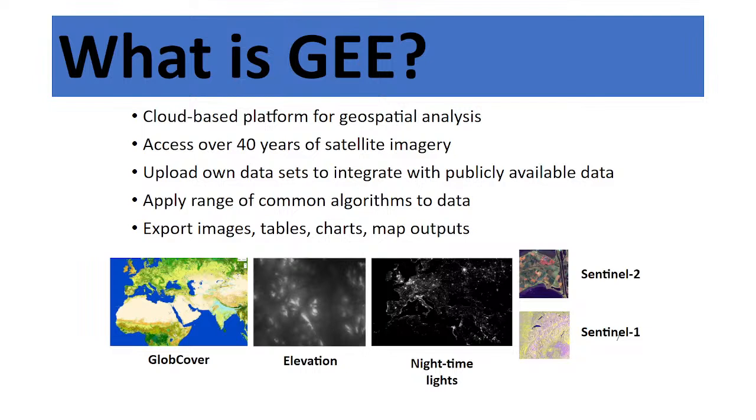So the Google Earth Engine platform is a totally cloud-based platform. In this cloud-based platform, we can easily access 40 years of satellite imagery, and we can easily upload your own data set, as well as apply different types of algorithms to your data. And finally, we can easily export different types of images. It can be a land use land cover image or Sentinel image, Landsat image, MODIS image, or anything we can easily export as an image. We can easily make the time series chart, as well as export it as an Excel file or CSV file. We can easily export from the Google Earth Engine platform.